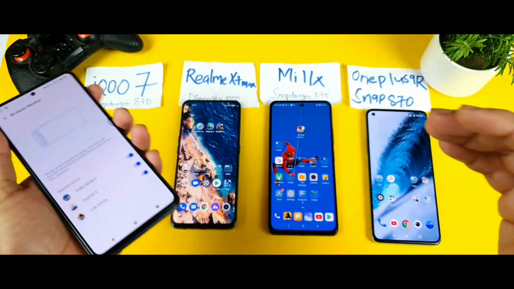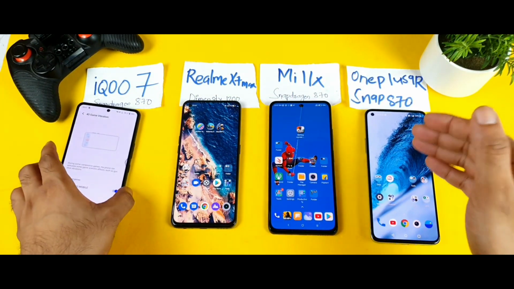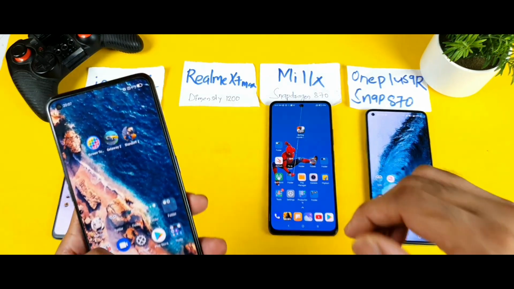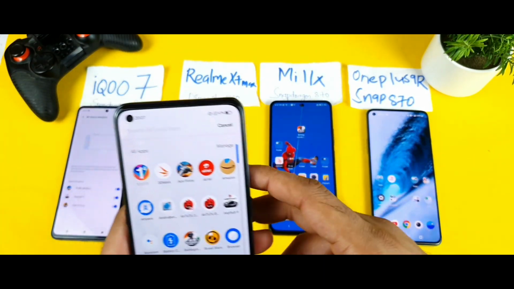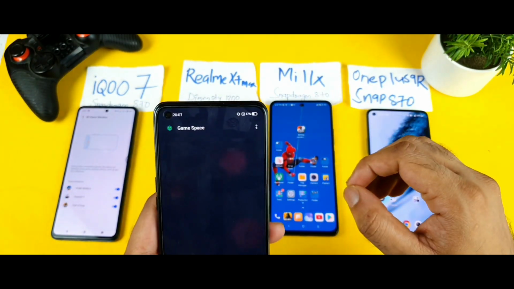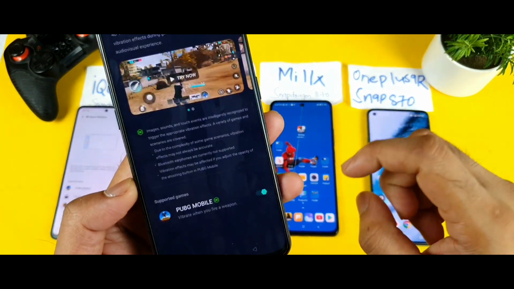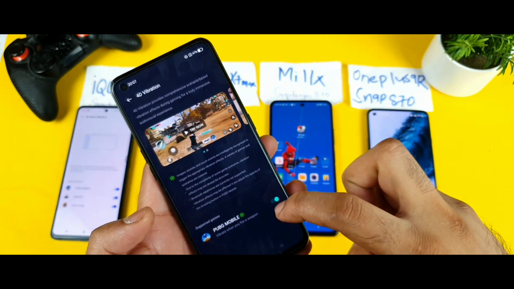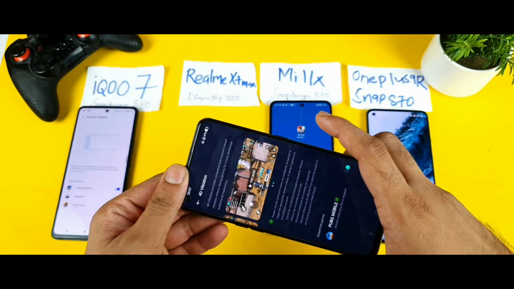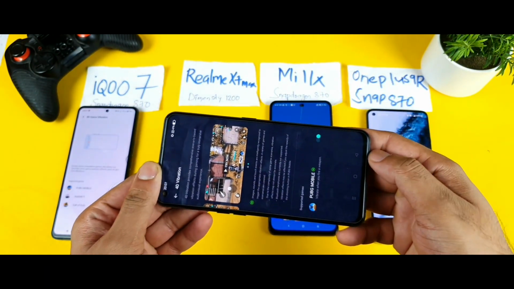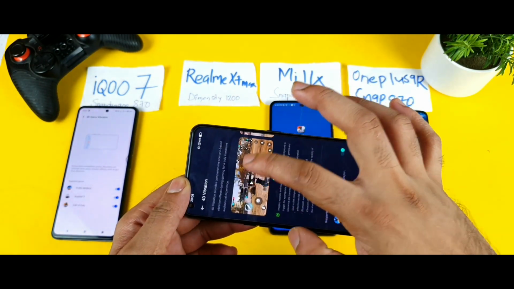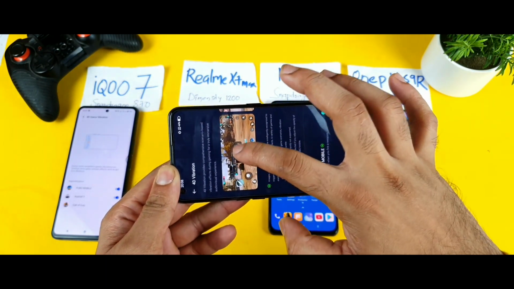And the next phone to have the 4D vibrations is the Realme X1 Max. Yes, Realme X1 Max has got the 4D vibrations, but you may not be able to use it properly. Let me show you exactly. As you can see, friends, 4D vibrations you will be able to use only while playing the PUBG game, not in any other game. And you do get really good haptic feedback. It's a kind of 4D haptic feedback.